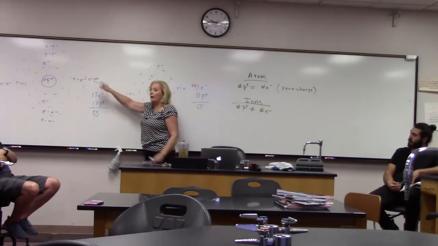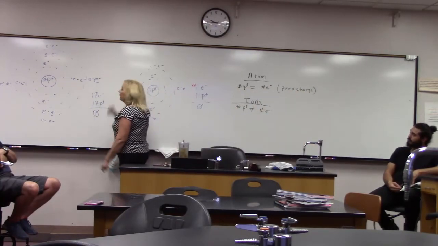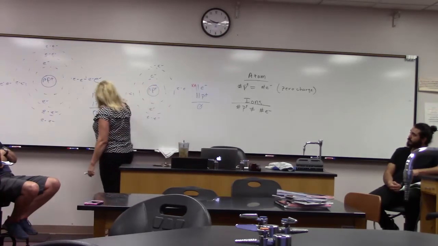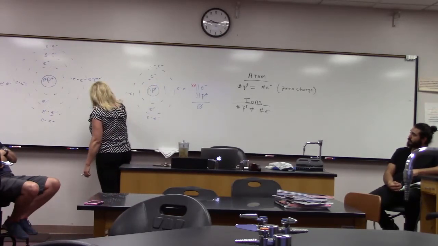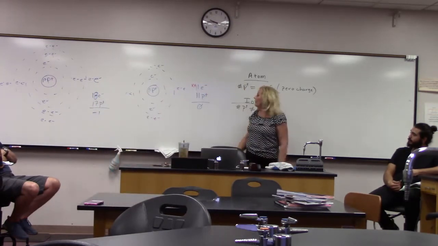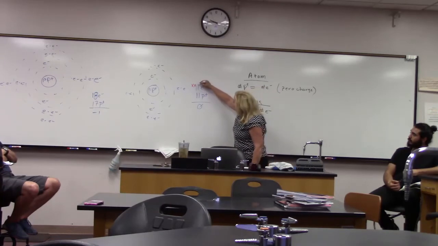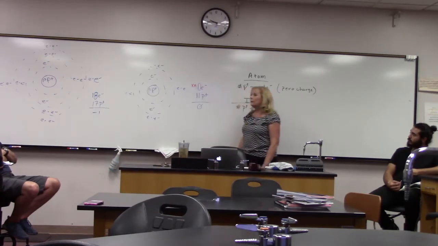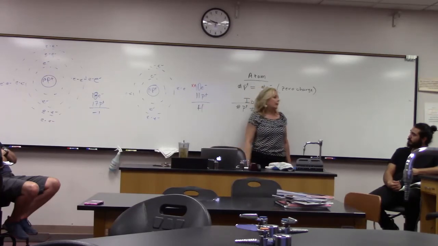This one over here has now an extra negative charge. So we really have an 18 here. And this isn't 0 anymore, is it? It's a -1. And this guy over here, we actually only have 10 electrons. So what's our charge over here? This is a +1. Okay?